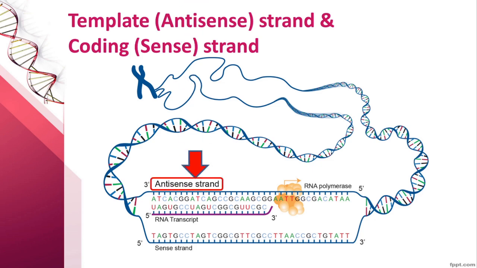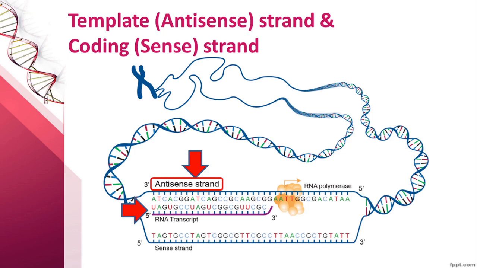This strand is called the antisense strand or the template strand. While the RNA is synthesized, the nucleotides are placed on the basis of their complementarity. Look at the first nucleotide here. The nucleotide in the antisense strand or the template strand of DNA is adenine, and complementary to that, uracil is placed in the RNA. The next nucleotide in DNA is thymine, and complementary to that, adenine is placed in the RNA. Guanine is placed in the RNA, complementary to cytosine in DNA.